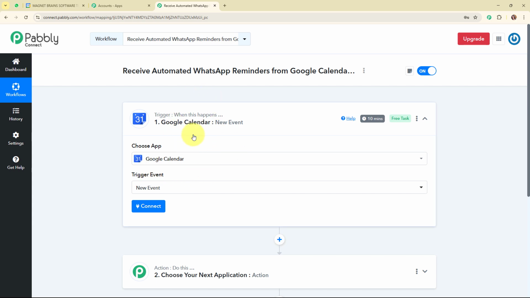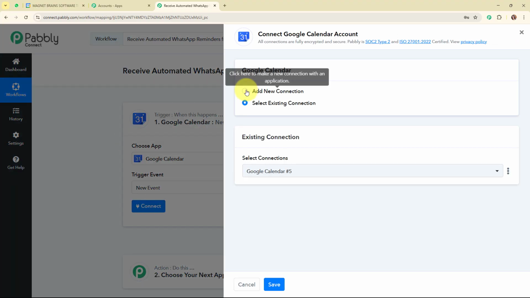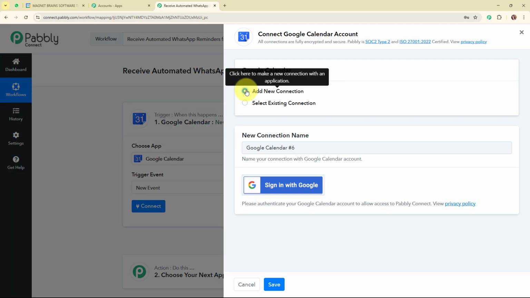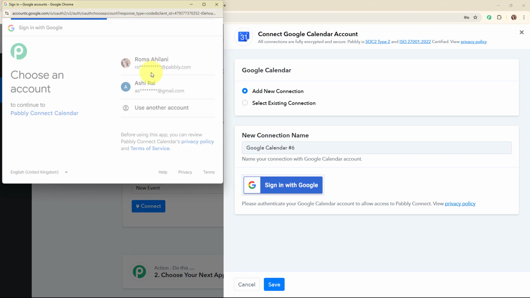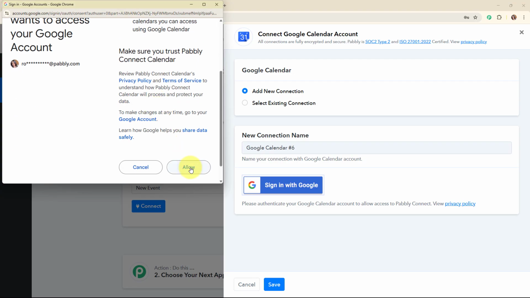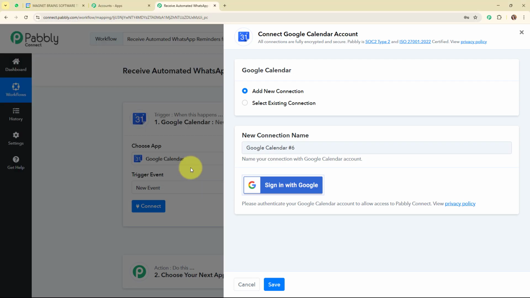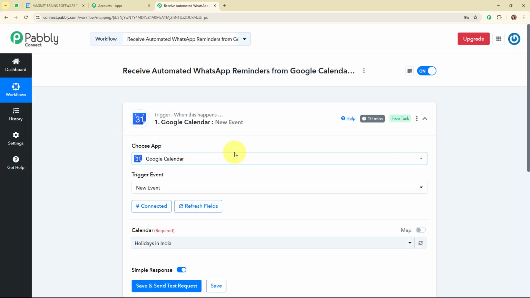I'm going to connect my Google Calendar with Pabbly Connect by clicking on this connect. Here to build a new connection, I'm going to select add new connection. If your Google Calendar account is already connected with Pabbly Connect, then you can click on select existing connection. And now here to build a new connection, I'm going to click on this sign in with Google. Here I'm going to select my desired account, and then I'm going to click on this allow and give access to Pabbly as your data is secured with Pabbly. Authorization successful. So here you can see we are now successfully connected.